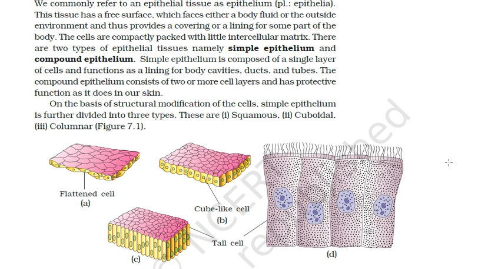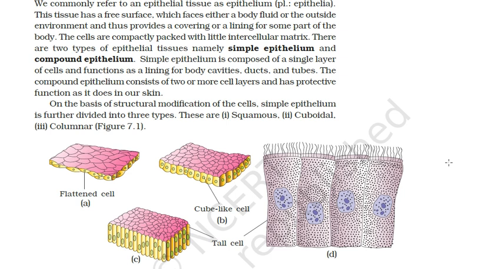Now first we move on to the simple epithelial tissue. It is composed of a single layer of cells and functions as a lining for body cavities, ducts and tubes. The squamous epithelium tissue is made up of a single thin layer of flattened cells with irregular boundaries.